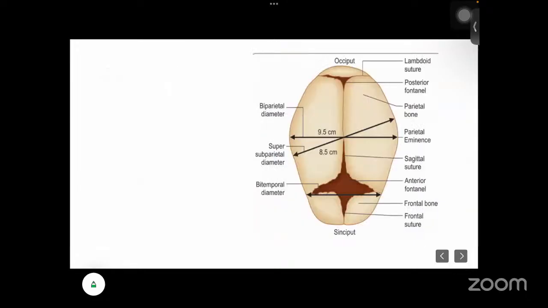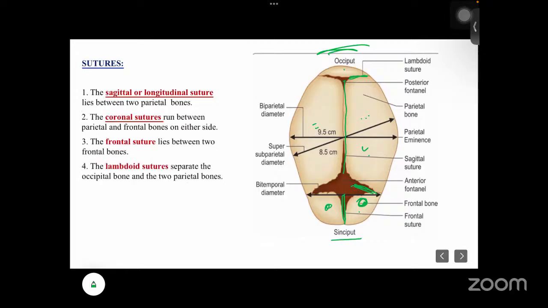Here you can see this is the front part and this is the occiput, the back part. Between two frontal bones there is a suture that is called the frontal suture, and the parietal bones and frontal bone are separated by a suture. This is the coronal suture. The two parietal bones on both sides are separated by the sagittal suture, and the lambdoid suture separates the occiput from the parietal bone. Okay, this one I have already told.